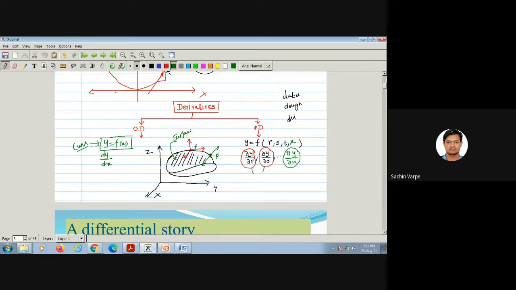I have an example which will clearly differentiate these two derivatives, if you are interested to know about that example. I have an example of a bike, we can say. There are mainly two types of bike or vehicle. Instead of bike we can say vehicle. There are mainly two types. Can you tell me what are those two types?